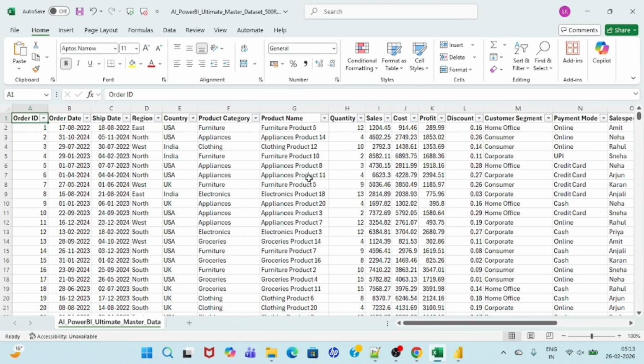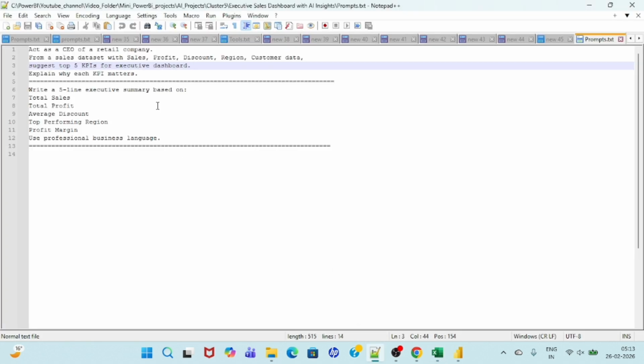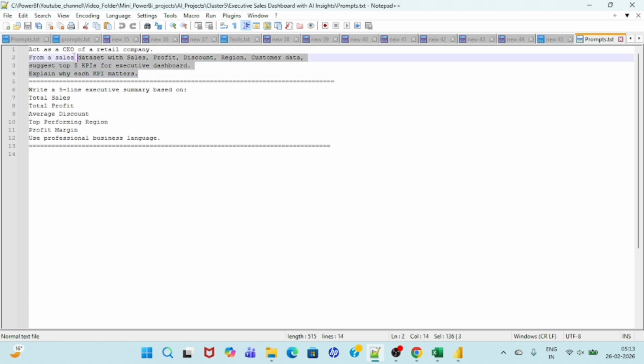Hi everyone. Today I'm going to build an AI executive dashboard, and this dashboard will be based on this sales data set. I'll take the help from AI to design the dashboard and write the DAX queries, and this dashboard will be developed in the next 10 to 15 minutes. Okay, so I have written certain prompts here.